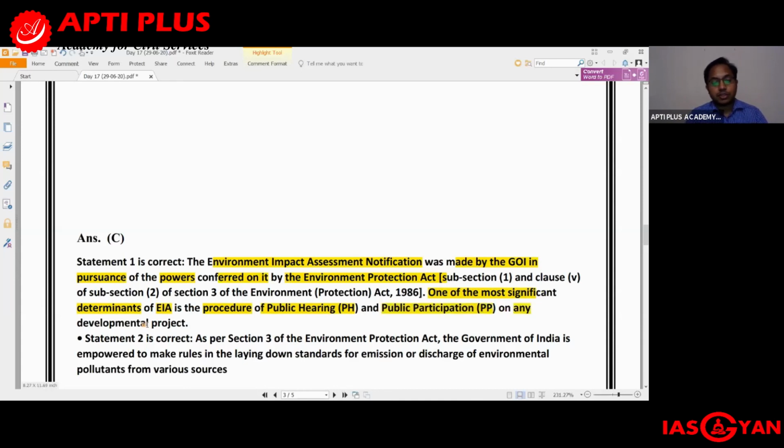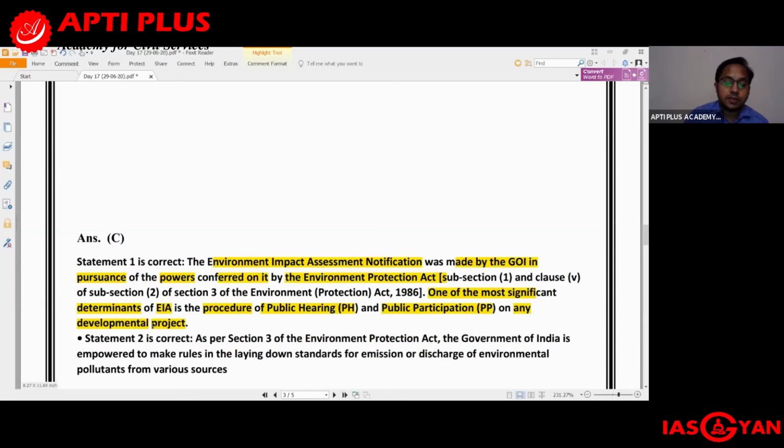on any development project. So if there is any kind of development project, before that industry, factory, etc. is set up, there will be a step whereby the project proponent will sit down with the stakeholders in that area and try to come to a middle point in order to ensure that there are no troubles going ahead, baad mein jaake there are no disputes, and also to ensure that the environment of that area is not harmed to a great extent.